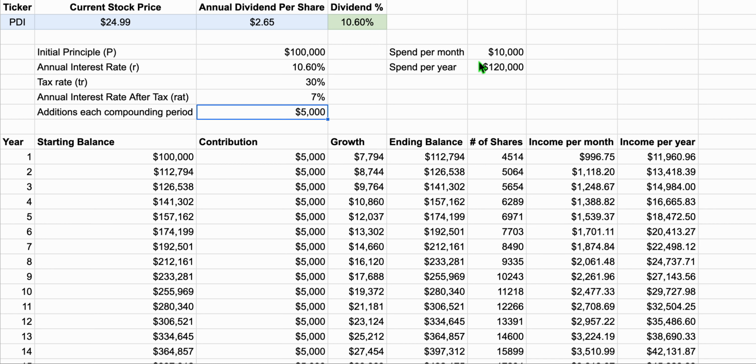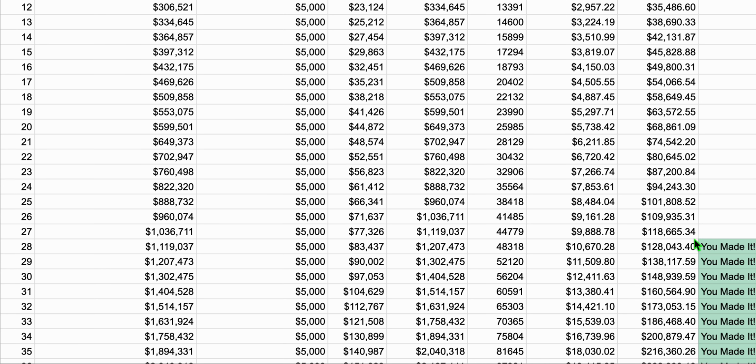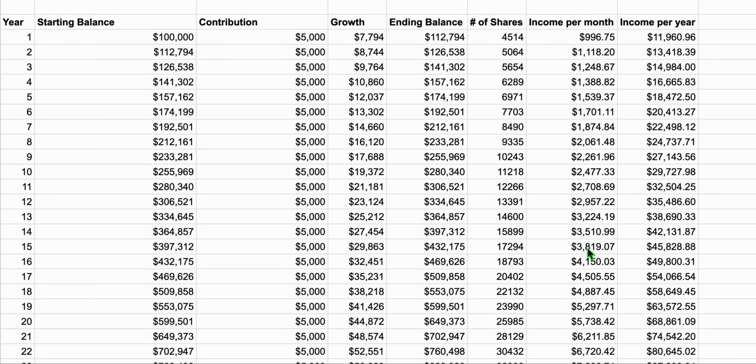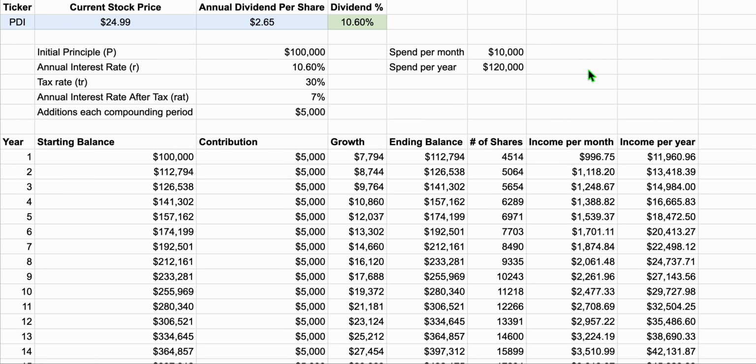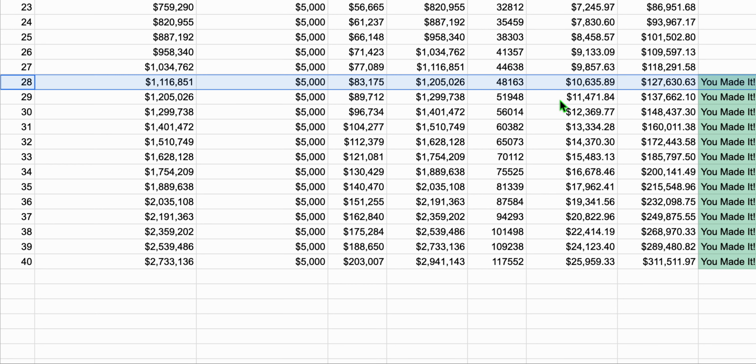I also set up the spreadsheet so that you can put in your monthly spend, which obviously extrapolates out to your yearly spend. That way you guys can see, as you scroll down through the years, where you reach a point that your income per month is greater than or equal to your spend per month. In this case, it'd be in 28 years. That's kind of hefty, but in 28 years you'd be able to retire off of this income. And you wouldn't even have to spend the principal as long as you keep your rates the same.